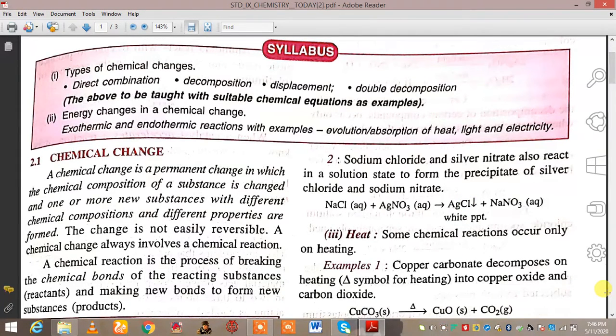So, this is chapter 2, and this is the second and last video for it. In the last video we discussed reactions and their types, like direct combination, decomposition, displacement, double decomposition, and all.